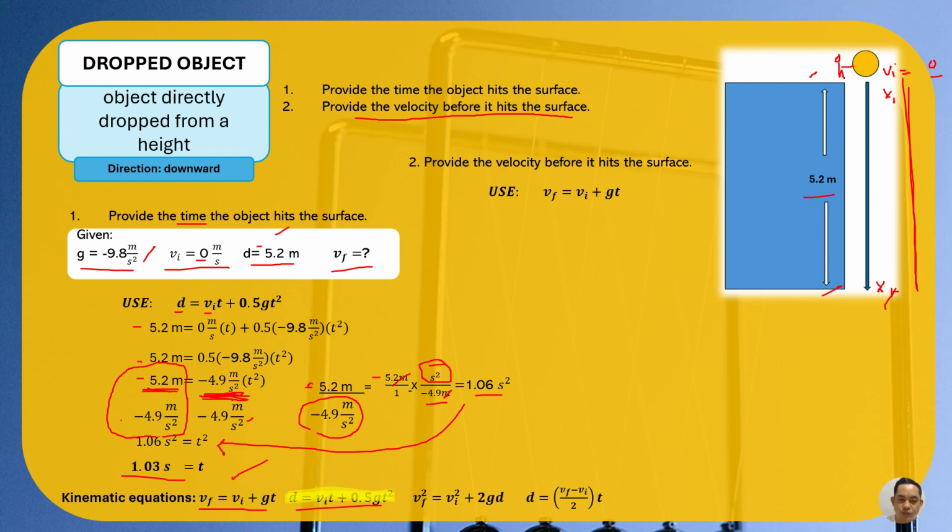We already have the value of time, which is 1.03 seconds. Let's substitute. We need to find the final velocity. The initial velocity is 0. G is negative 9.8 meter per second squared. And we have 1.03 seconds as the time, which we got earlier. Then we do the math. We multiply negative 9.8 by the value of time. The initial velocity is 0, so we can delete it already.